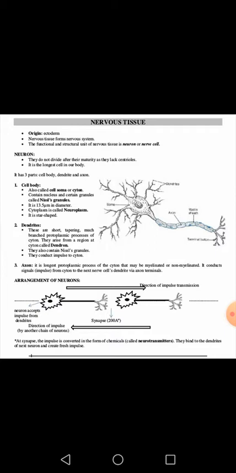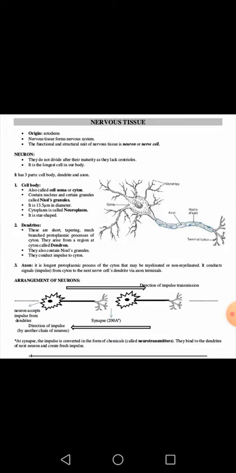If we talk about the diameter of the cell body, its diameter is approximately 3.5 micrometers, and the cytoplasm enclosed inside the cell body or cyton is called neuroplasm. In most cases it appears like a star, so we can say that it is a star shaped structure.